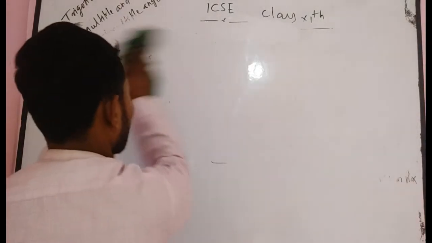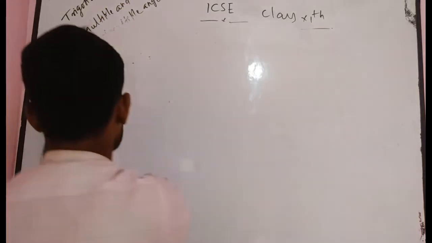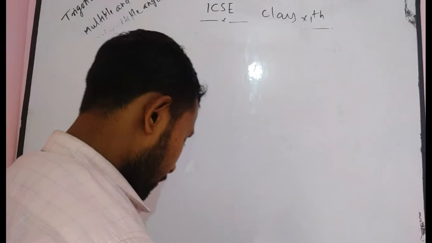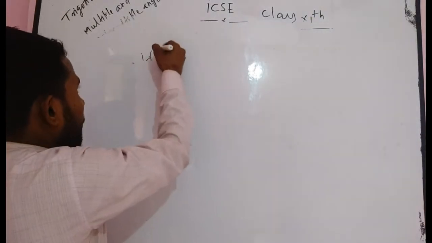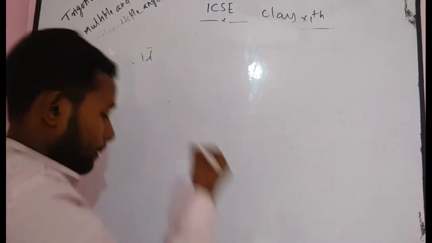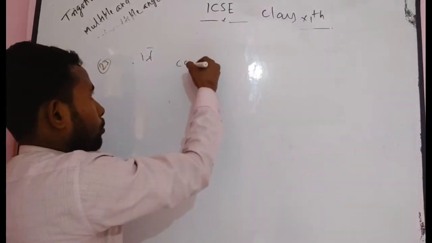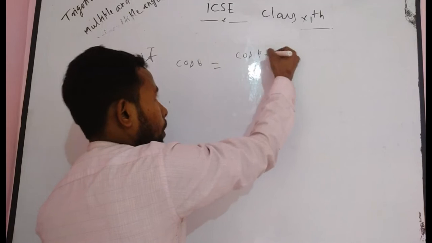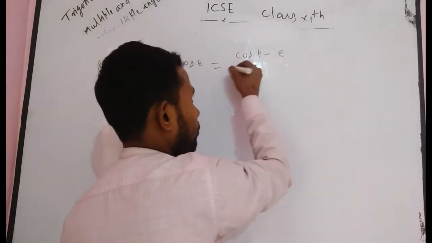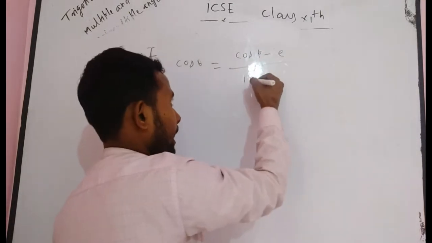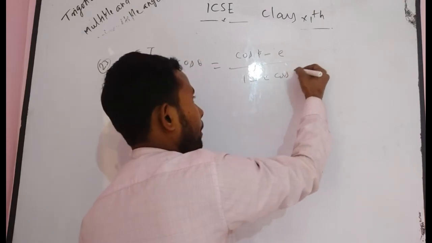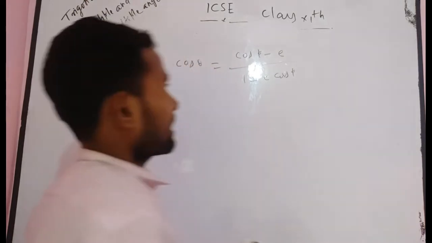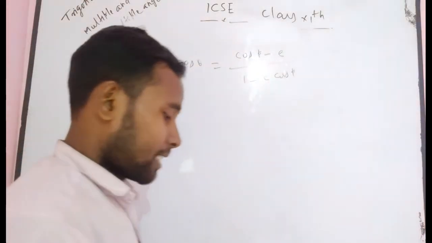In question 23, it is given that if cos theta is equal to cos phi minus e divided by 1 minus e into cos phi. This is a good problem, because sometimes this question is asked in different exams. Prove that